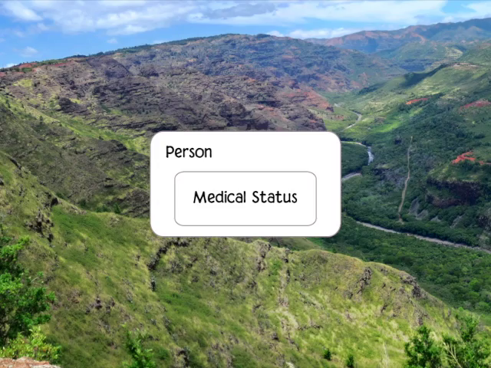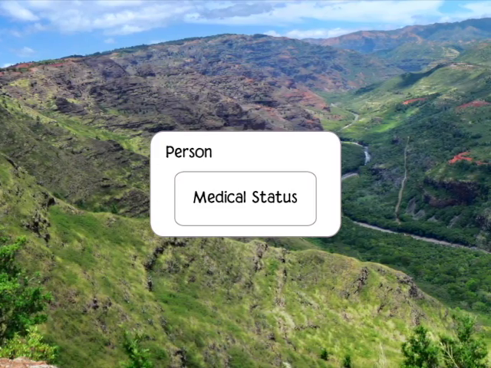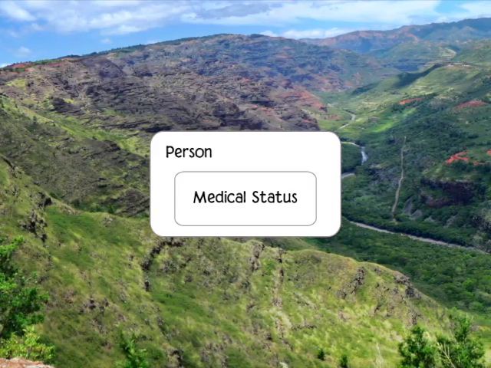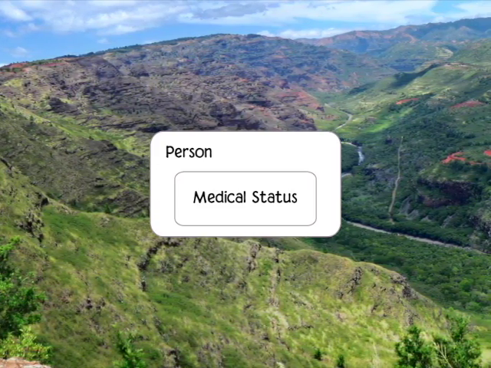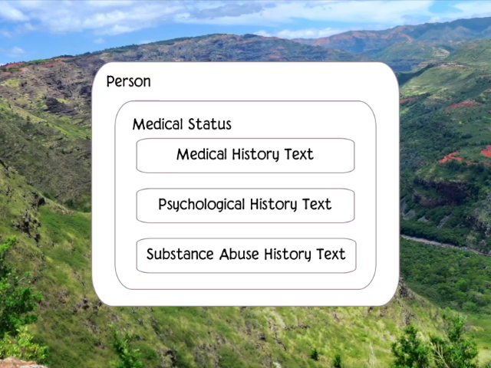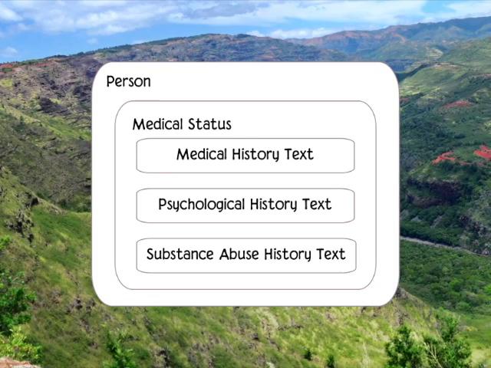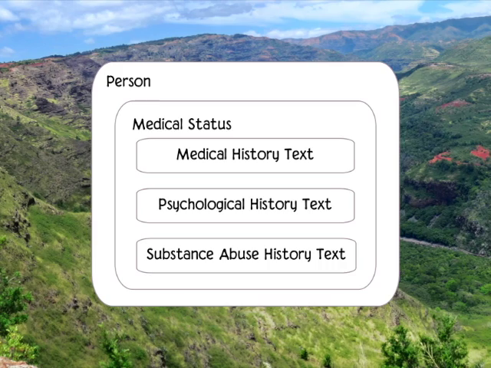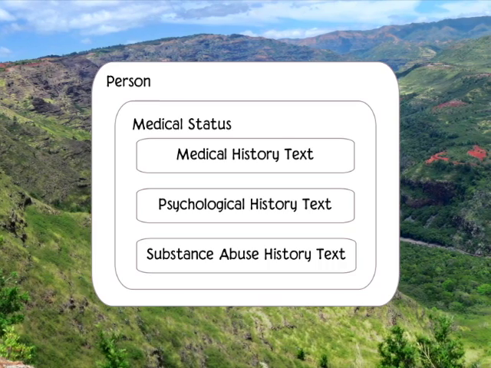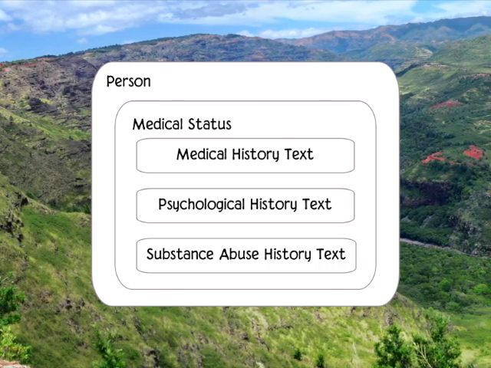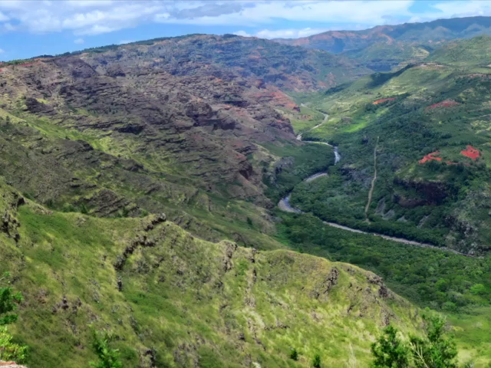Let's take a look at a simple one. Let's look at medical status. That's one of the things we added. So medical status actually has things inside of it. It has a medical history text, a psychological history text, and a substance abuse history text. So it's really a container to hold 3 more pieces of information about a person's current medical status.